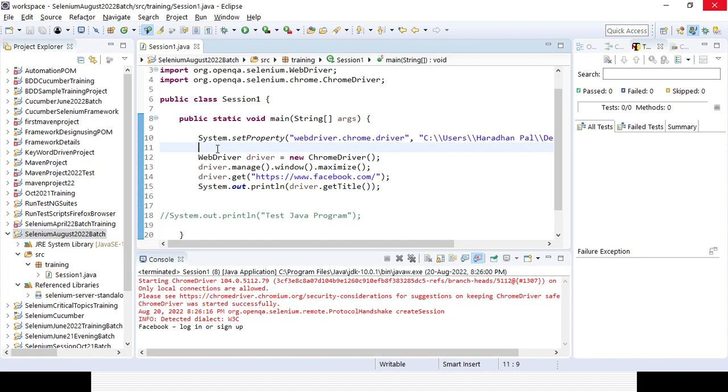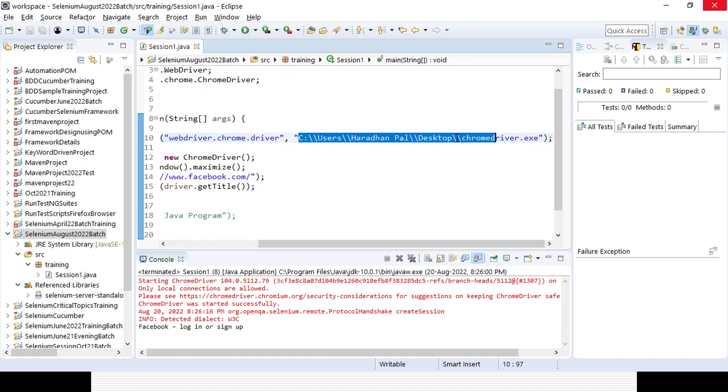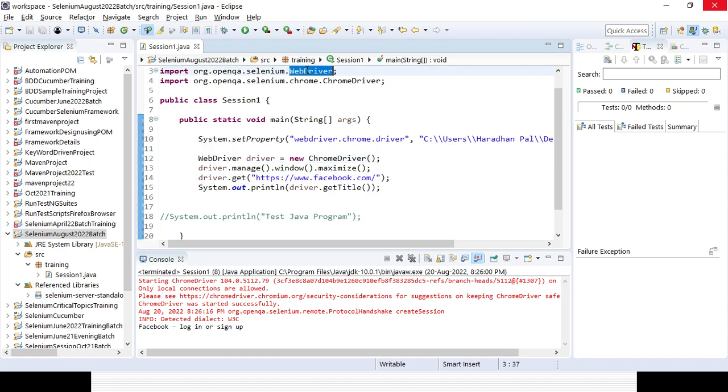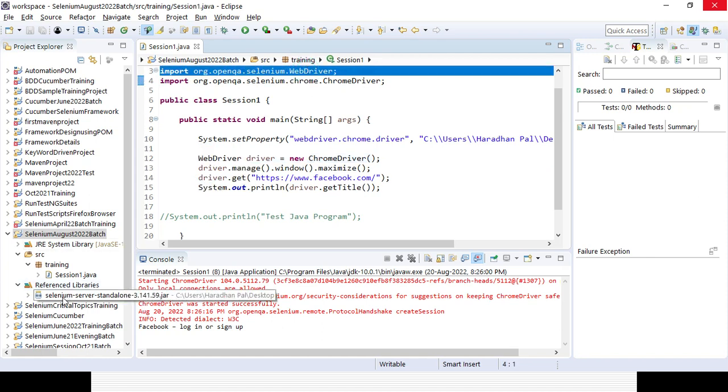Then we will be using System.setProperty here, webdriver.chrome.driver. Here I am giving the path of my Chrome driver: this is the location, this is the name of the Chrome driver, and this is the extension. After that, I'll create an object or instance of WebDriver equal to new ChromeDriver. I need to import the WebDriver interface from the relevant package, which comes from the jar file.